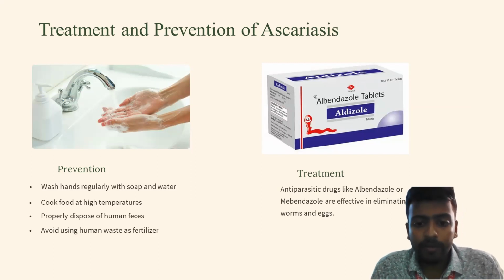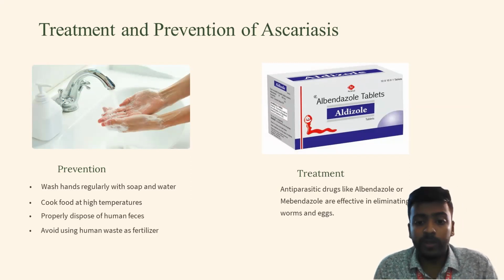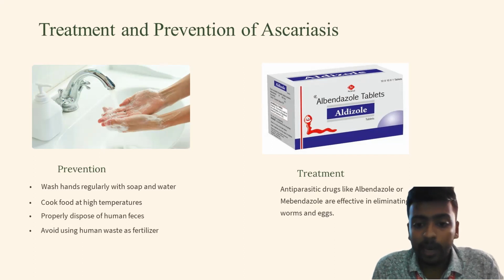Now, if the person is infected, what will be the treatments? Treatments are anti-helminthic drugs or anti-parasitic drugs like albendazole and mebendazole. These drugs are very effective in elimination of the worms as well as the eggs. It is suggested that a person should take these drugs every 6 months, if not 6 months, at least once in a year.